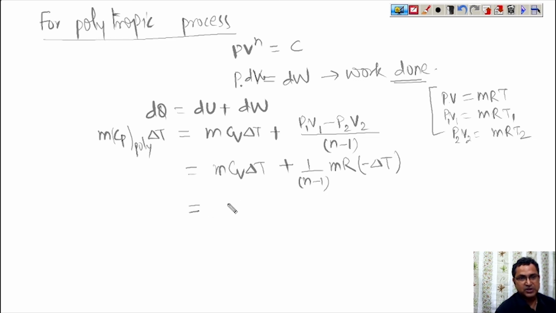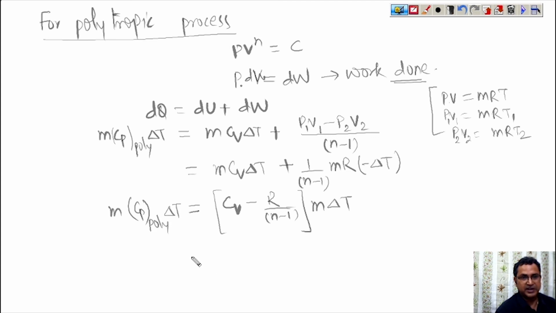So this becomes (Cv minus R upon n minus 1) m delta T, which is equal to m Cp for polytropic delta T. So Cp polytropic is equal to Cv minus R upon (n minus 1).